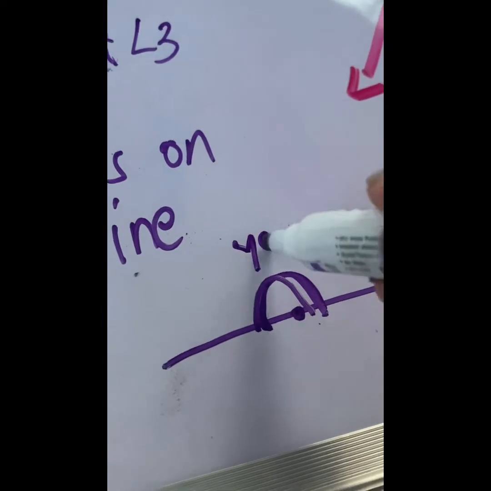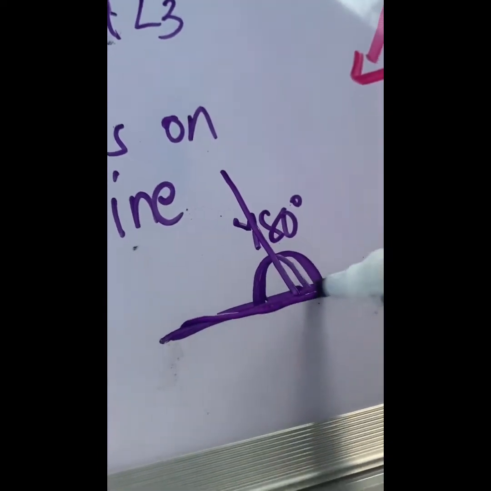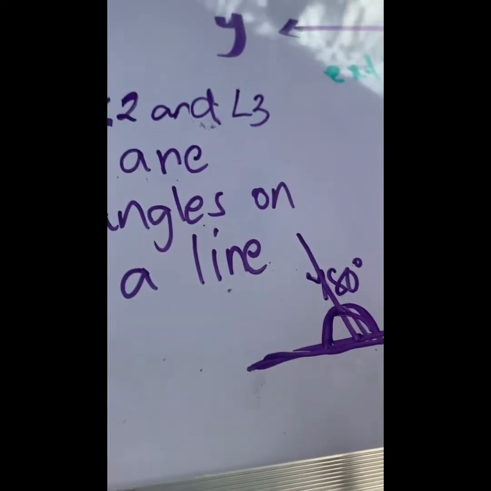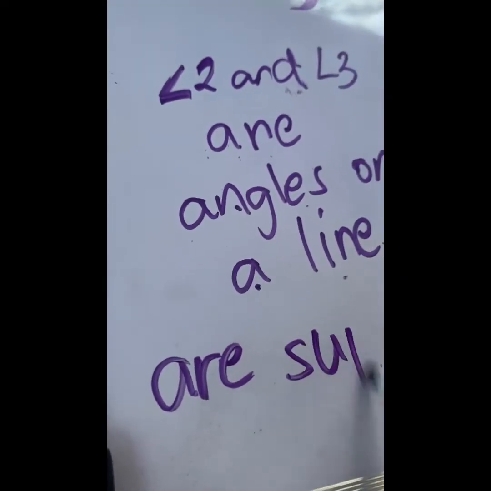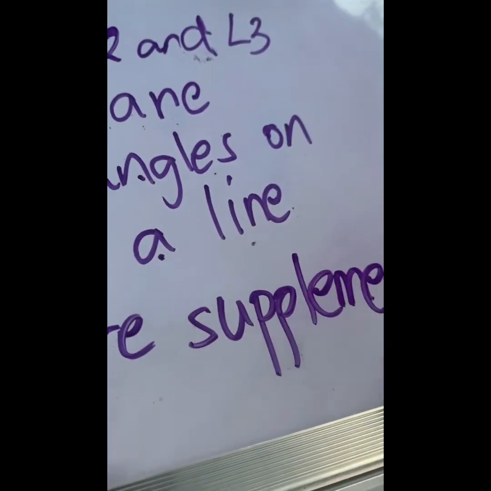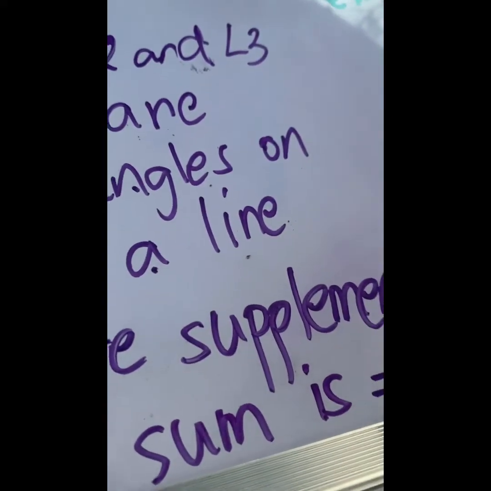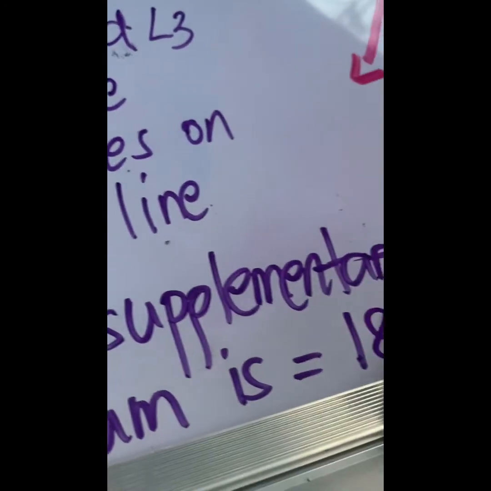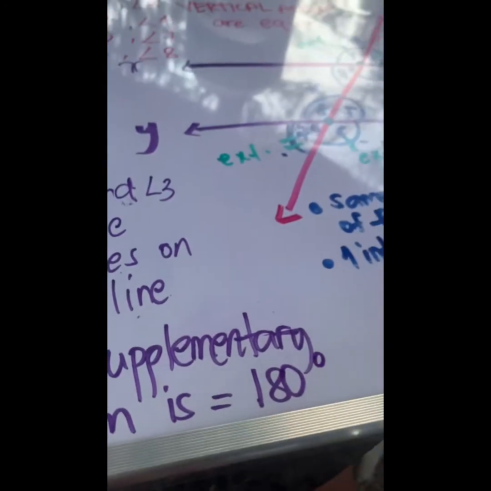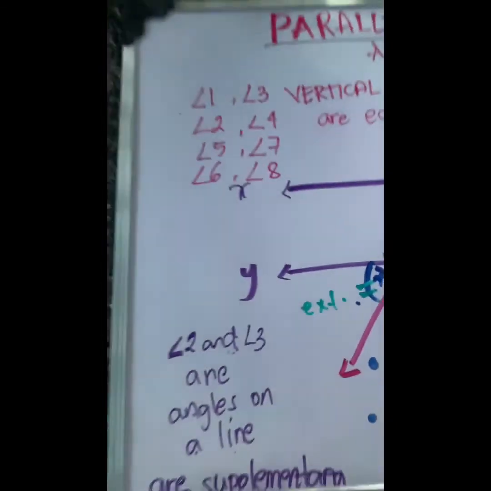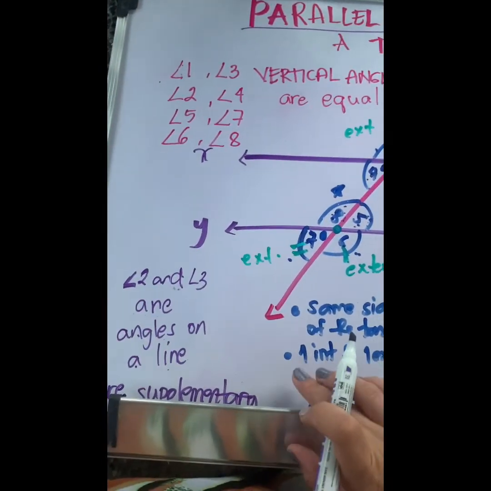That is actually 180 degrees. If you have a line and you have angles formed and they lie on a line, then they are what? They are supplementary, correct? So angles on a line are supplementary. What do you know about supplementary? The sum is equal to 180 degrees.